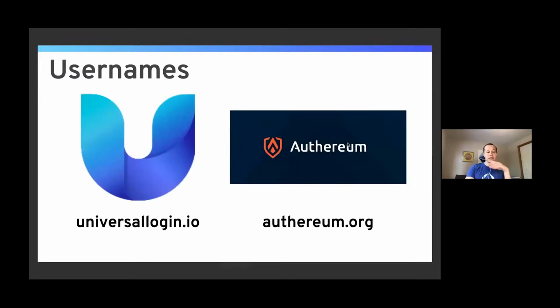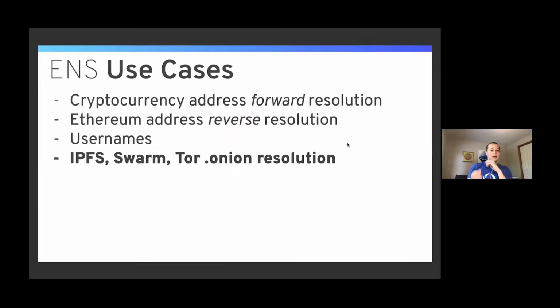And like universal login and Ethereum and other dApps are doing this. So I mentioned decentralized websites. So we support IPFS hashes. IPFS is a distributed file storage network, so a Swarm. And then we also support Tor .onion resolution. So that works if you have the Tor browser with MetaMask enabled, and if you type in a .eth name that has a Tor .onion address in the content record, it will resolve and go to that Tor .onion website, which is really cool.